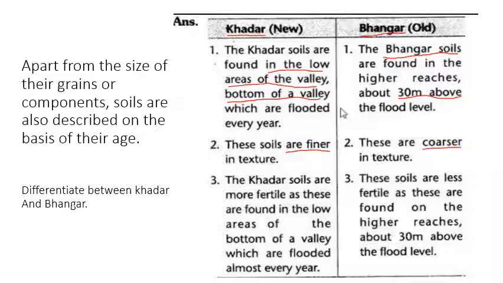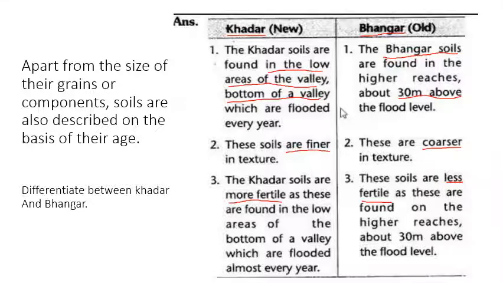The third difference is khadar soils are more fertile because these are new. These are replenished every year. The bottom of the valley or the low areas of the valley that we are talking about are flooded every year, and so new alluvium gets deposited every year. So these are more fertile in comparison to these. The coarser bhangar is less fertile. We can see here the coarser bhangar is less fertile.